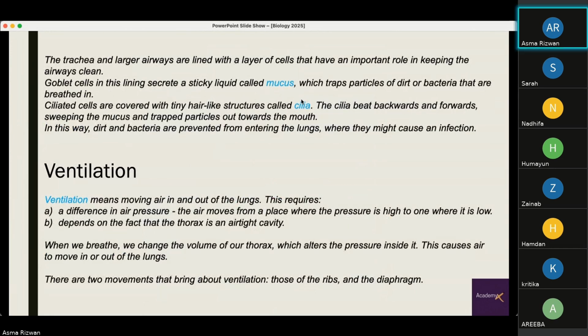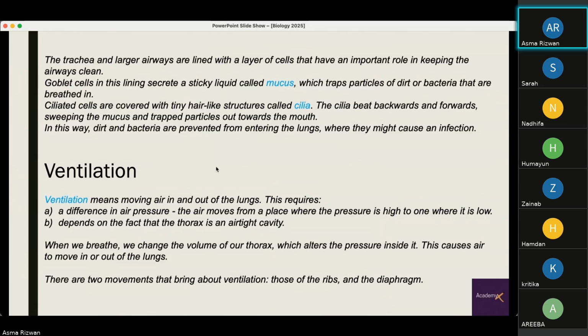The mucus traps particles of dirt or bacteria that we breathe in through our nose and mouth. Then we have ciliated cells, which are covered with tiny hair-like structures called cilia, hence ciliated cells. These cilia beat backwards and forwards, which can sweep the mucus and the trapped particles out towards the mouth.